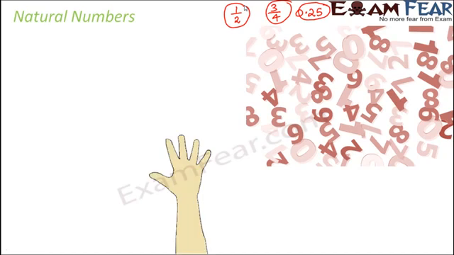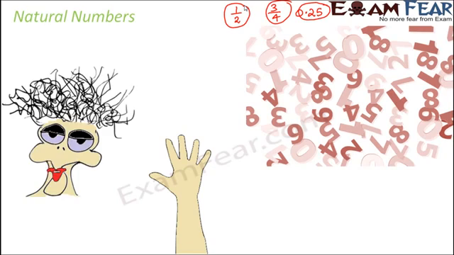So when you look at your hand, how many fingers do you have in each hand? There are 5 fingers. So what's 5? 5 is a natural number. Do you think that you can count the number of hairs on your head? Tough. But it is not uncountable. You can count it, but it is going to take a huge amount of time.